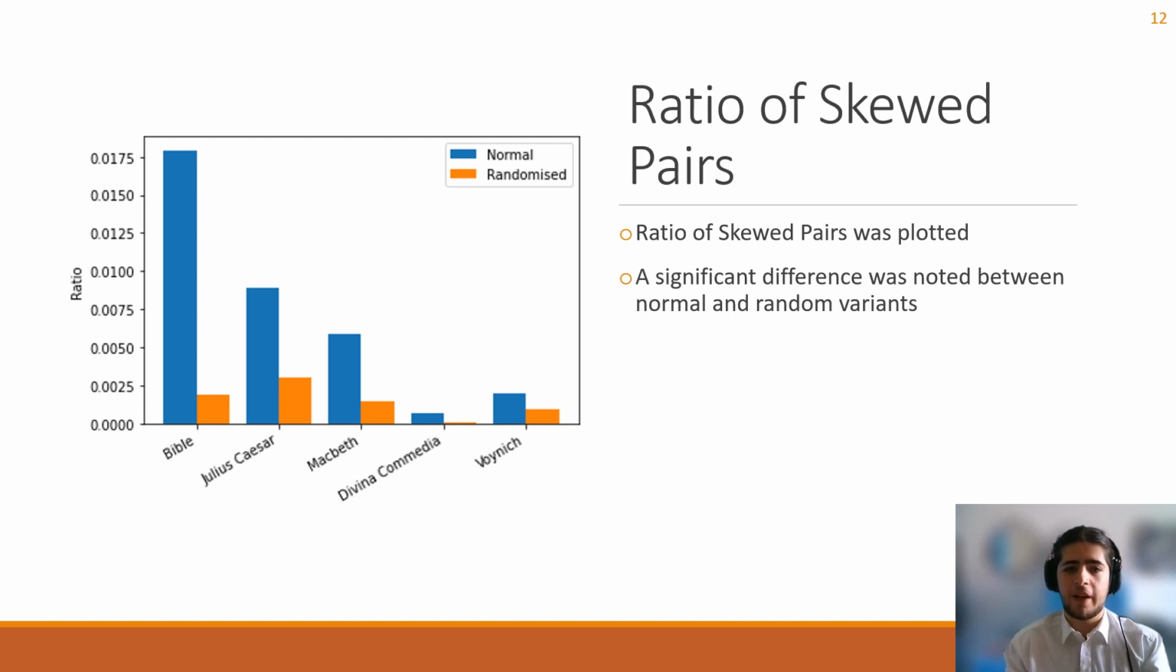The ratio shown on the y-axis is better explained with an example, however, so take the Bible with its approximate score of 0.0175. This means that for every 10,000 pairs in the Bible, 175 of them will be skewed pairs. This graph proved to be quite interesting as there was, as expected, a significant difference between the ratios of normal text and their randomized variants in Old English and Old Italian. However, with the Voynich, the difference between variants was only slightly more than double. However, that being said, this difference between variants is still large enough to imply that there is some sort of linguistic structure within the manuscript.